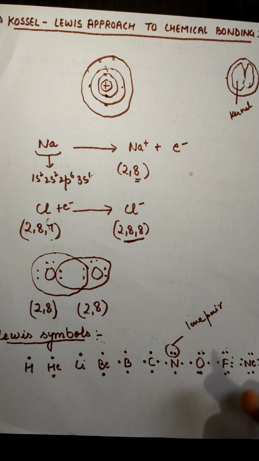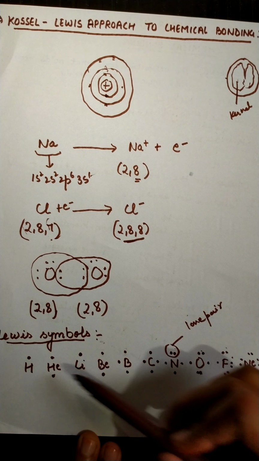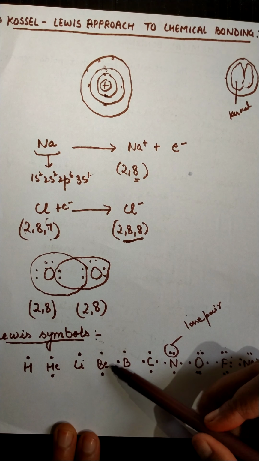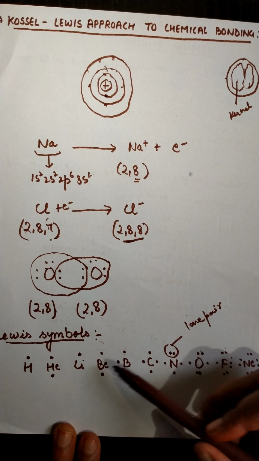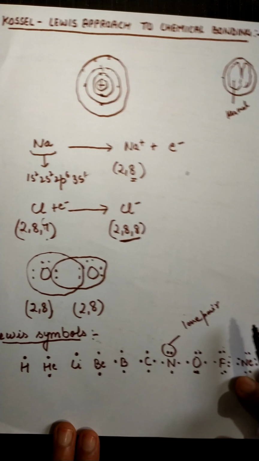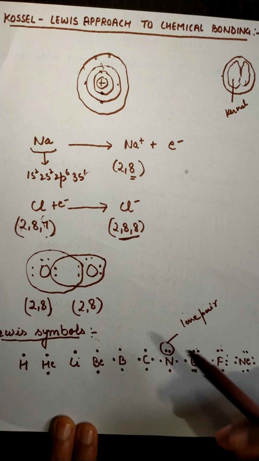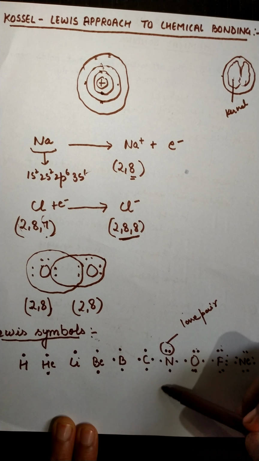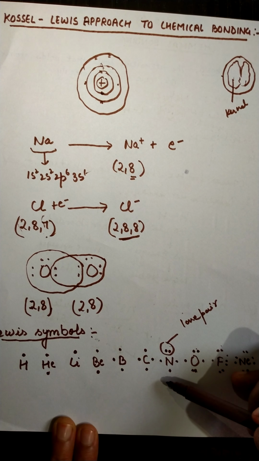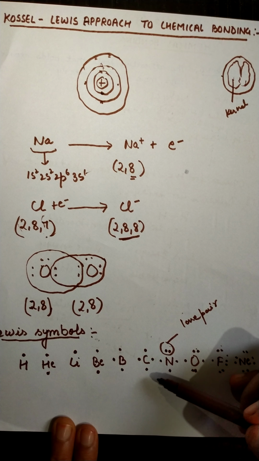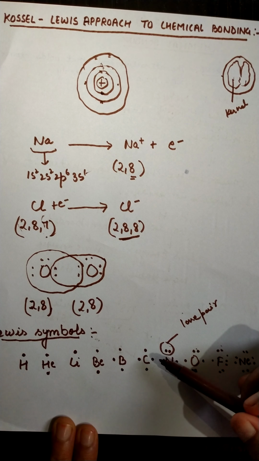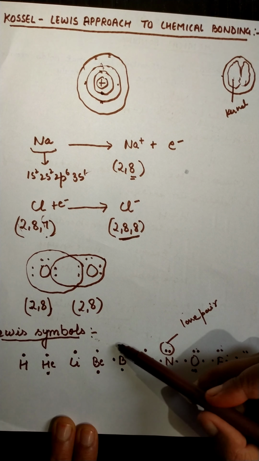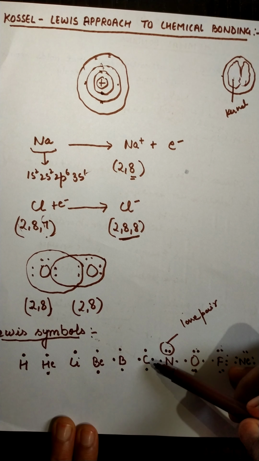So these are about the Lewis symbols. Now what is the importance of these Lewis symbols? Generally, the dots in the Lewis symbols represent the number of valence shell electrons in an atom. If the number of valence shell electrons is known to us, then we can easily determine the common valency of the group, as well as the number of the group. We can also easily determine the outermost configuration of the atom.